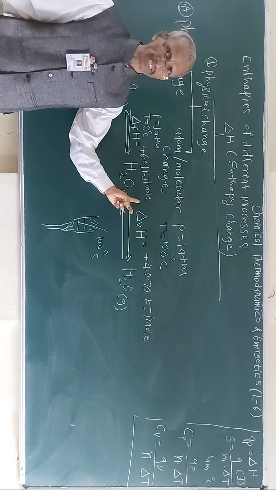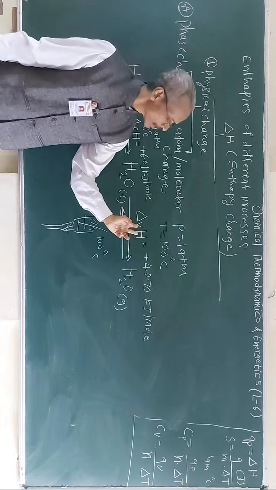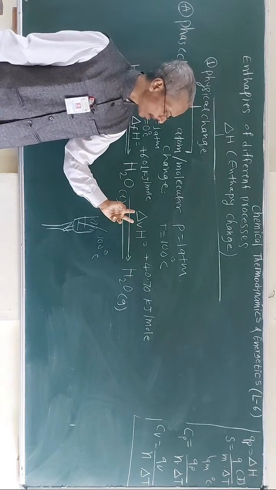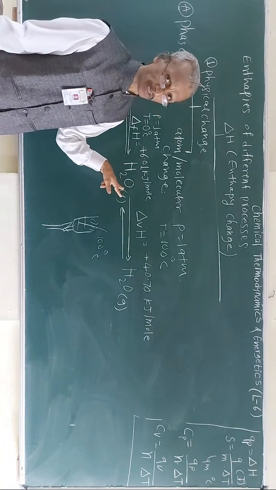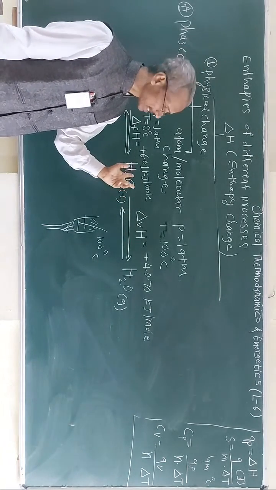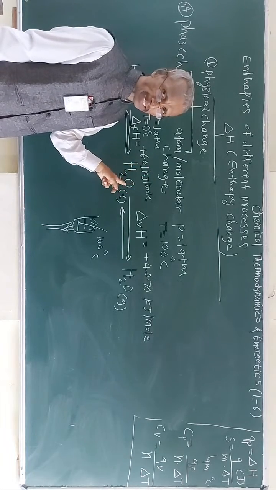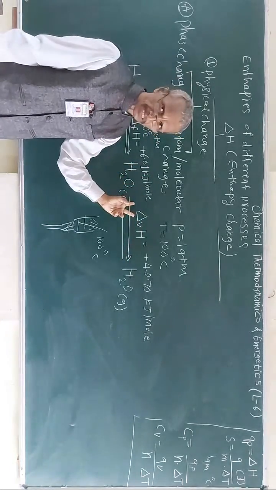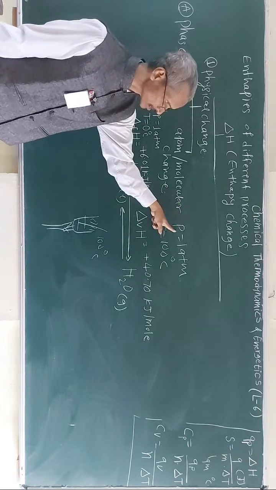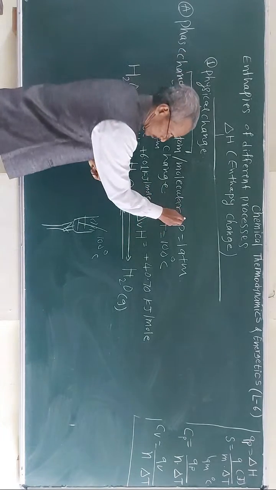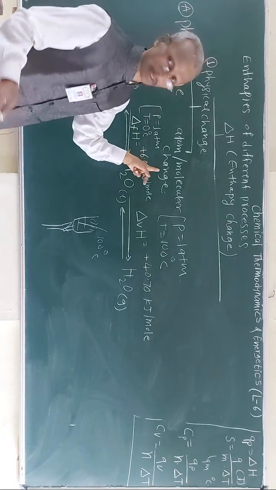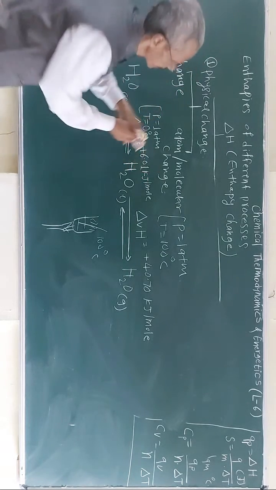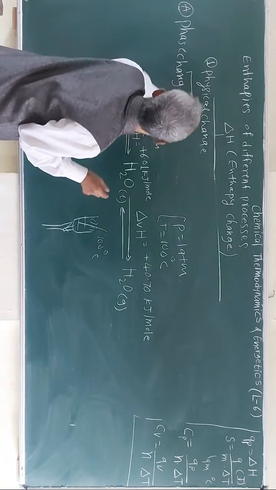So how do we define the enthalpy change of vaporization? It is the amount of heat absorbed per mole of the substance, or the enthalpy change accompanying the vaporization process for 1 mole of substance at constant temperature and constant pressure. So this is very important here and in both cases. Okay. Right.